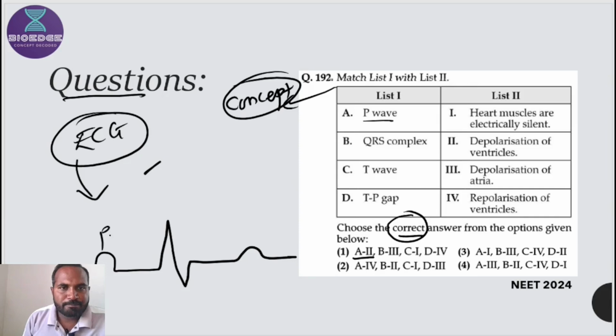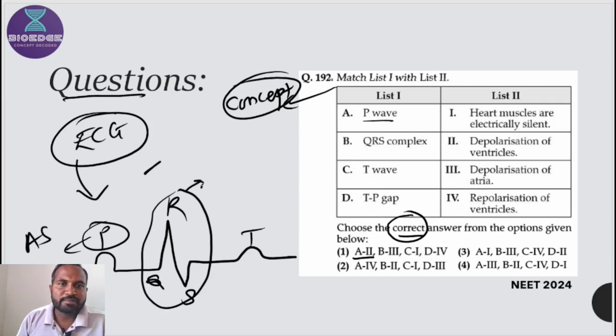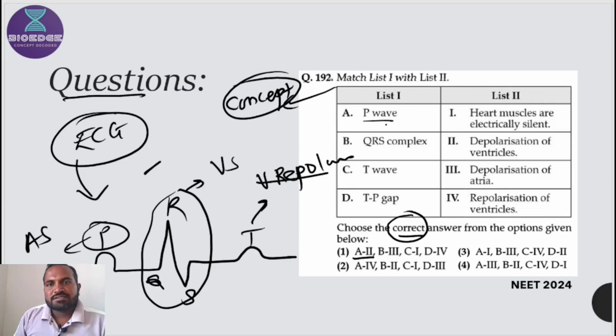This is the P, Q, R, S, T. As we know, the P wave is the atrial systole. The QRS complex is the ventricular systole, and the T wave is regarding ventricular repolarization. Okay, let's take the P wave, according to option A third.